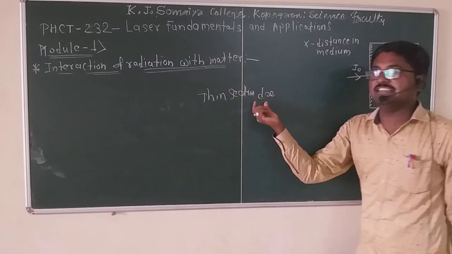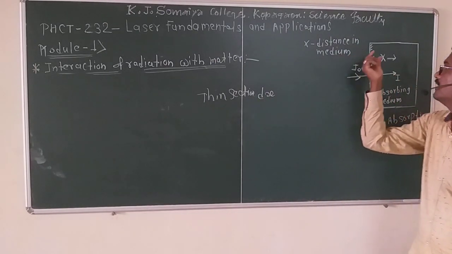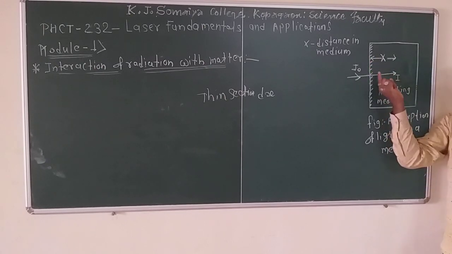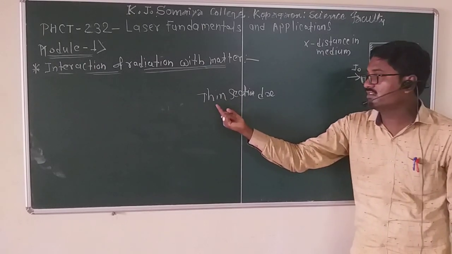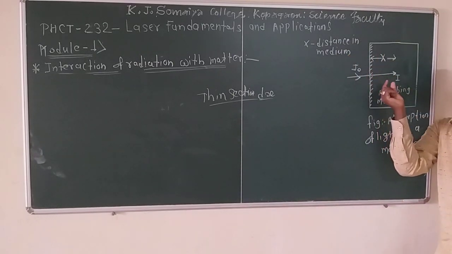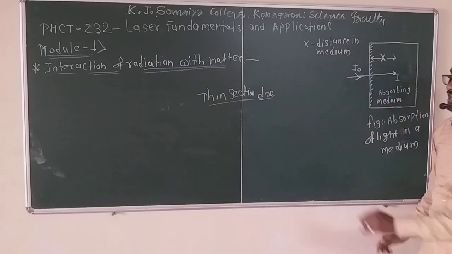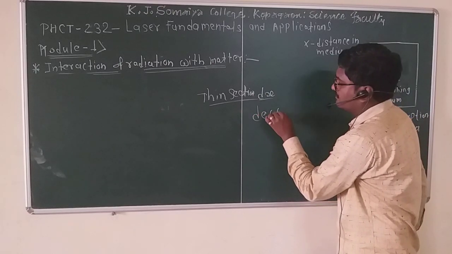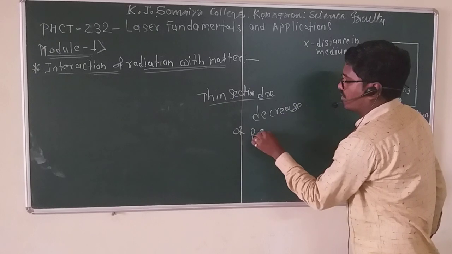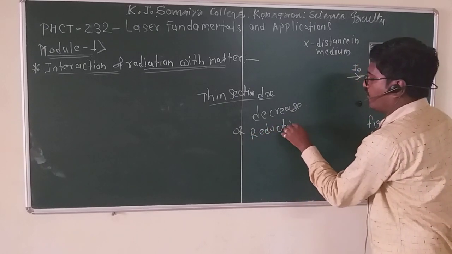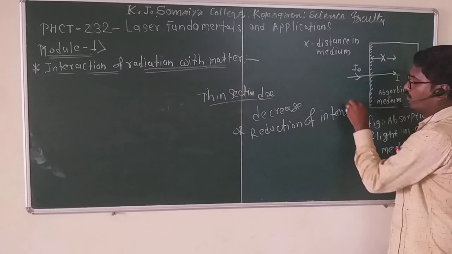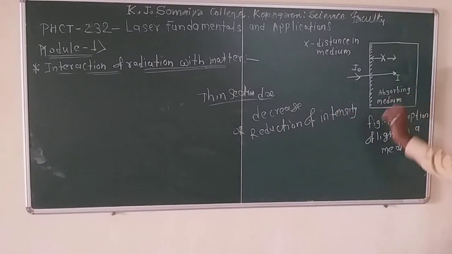Light enters the thin section dx in the transparent material. There is a decrease, or reduction, of intensity. Why? Because the medium is an absorbing medium.